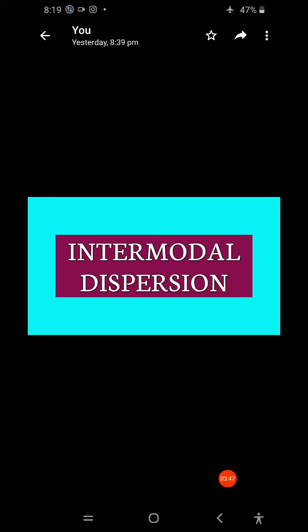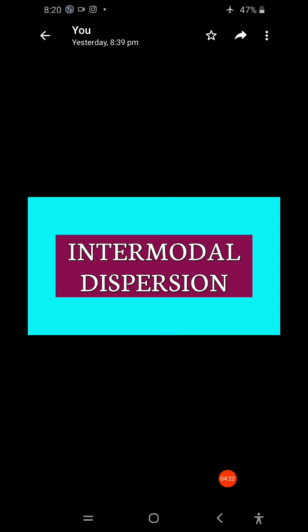Next, a graded index fiber used with a multimode source gives a bandwidth advantage over a multimode step index fiber. Graded index fibers give more bandwidth compared to multimode step index fibers, and that is one of the advantages.